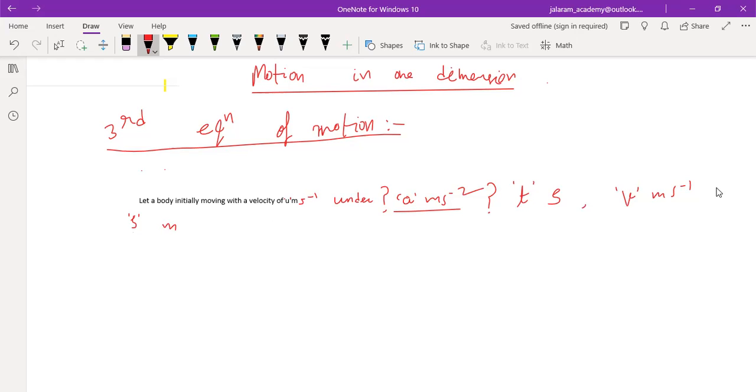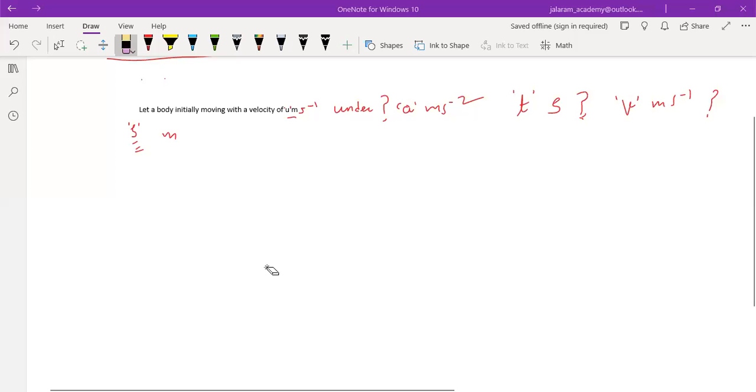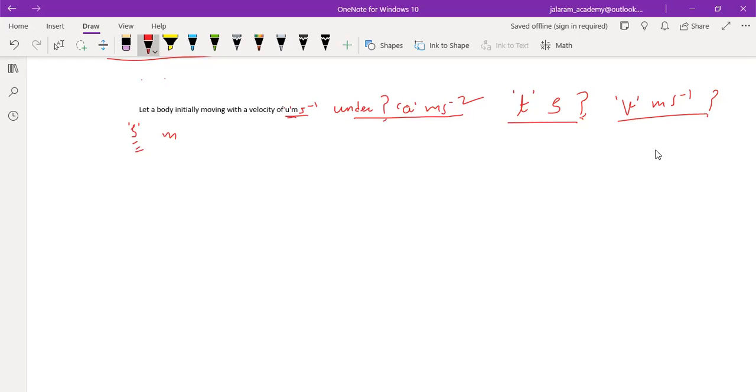Let a body moving with initial velocity of u meter per second under uniform acceleration of a meter per second square in a time interval of t seconds acquires a velocity of v meter per second and is displaced from its initial position by s meter.